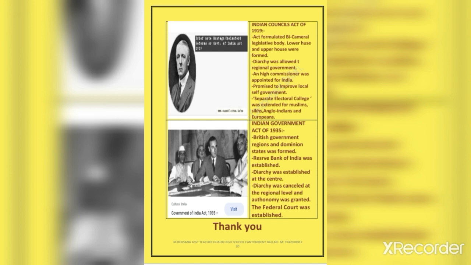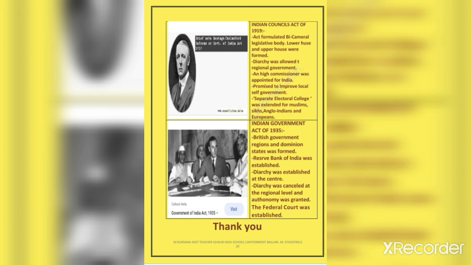This act was applicable both to the Indian princely states and also the British India regions. Let's see the features of the Government of India Act of 1935. A federal system of Indian princely states, British governed regions and dominion states was formed.